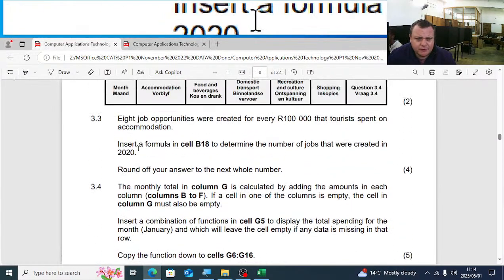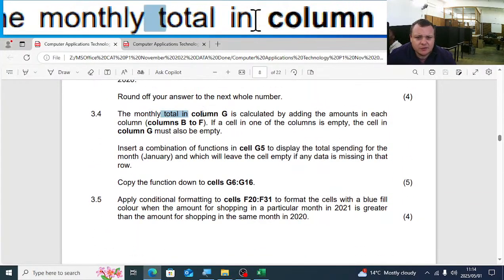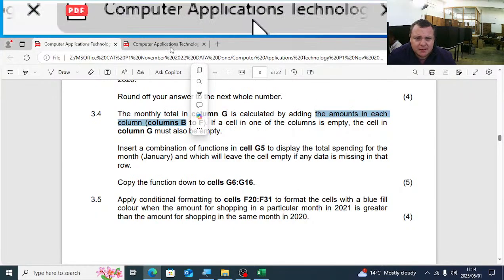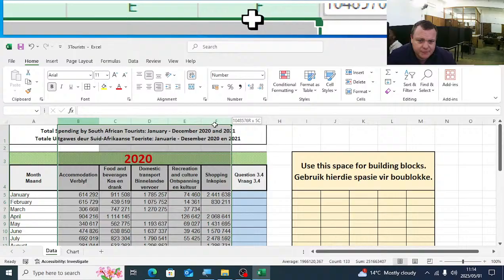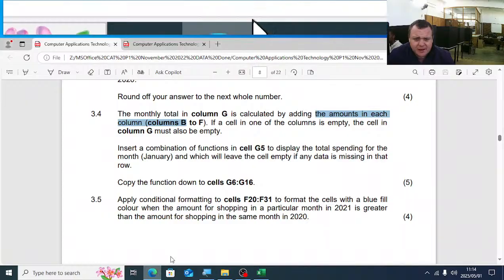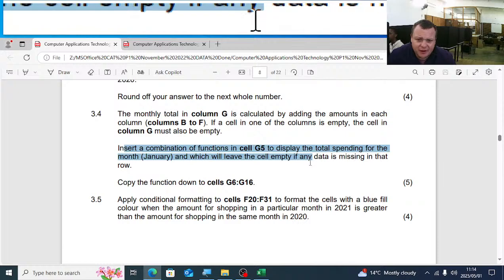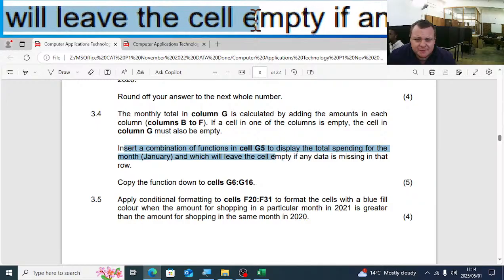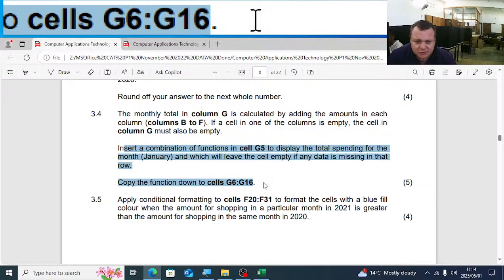Let's see 3.4. They tell us here the monthly total in column G is calculated by adding the amounts in each column, B to F. So if we add up all of those numbers in column B to F, we get the answer of column G. Insert a combination of functions in cell G5 to display the total spending of the month of January, and which will leave the cell empty if any data is missing in that row. Copy the function down to the rest of the cells.